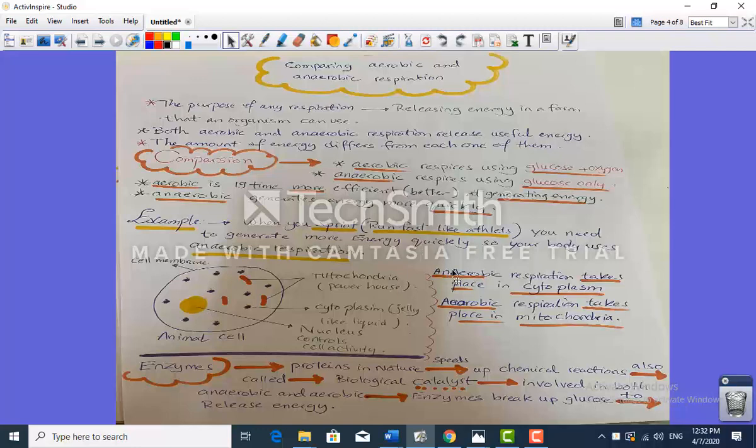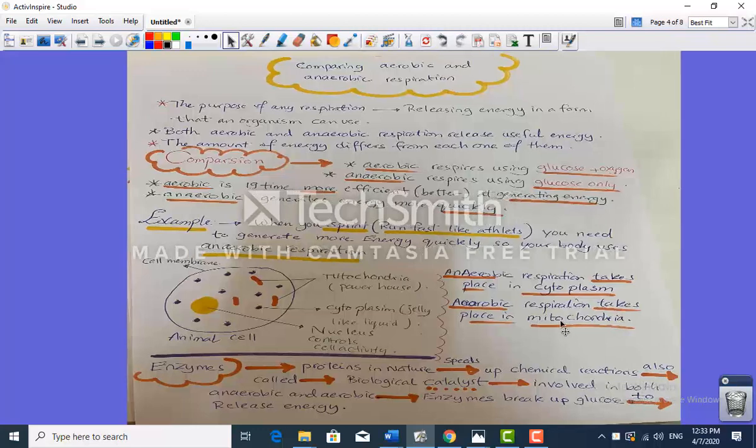Okay, the anaerobic respiration takes place in the cytoplasm. This is very important for you to know: the anaerobic, the absence of oxygen respiration, takes place where? In the cytoplasm. Meanwhile, the aerobic respiration, the one that contains oxygen, takes place where? In the mitochondria, the powerhouse.